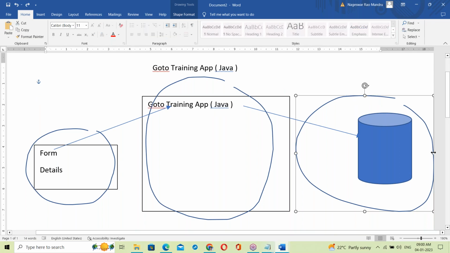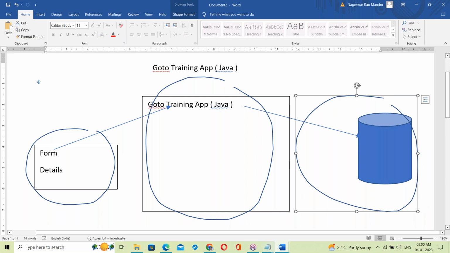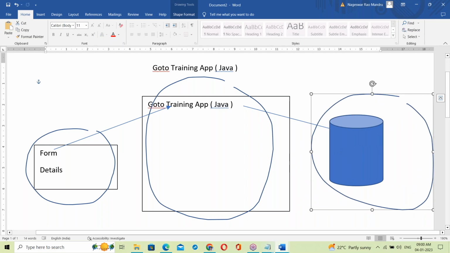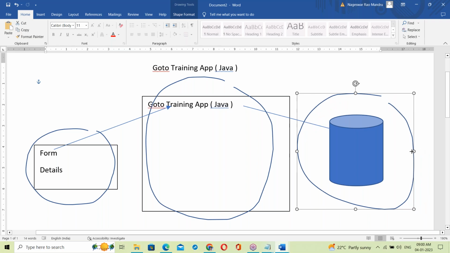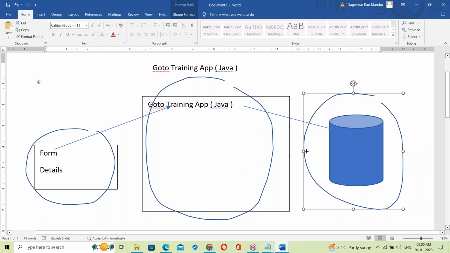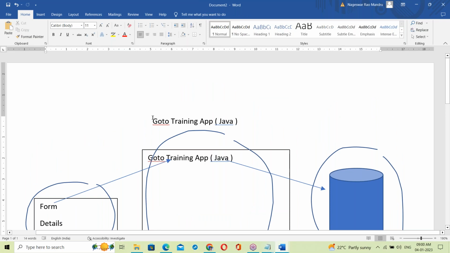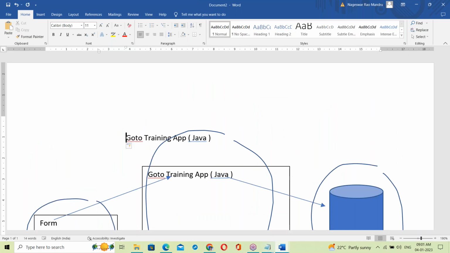Let me add this also. This is the application server. This is the database server, which is the backend.